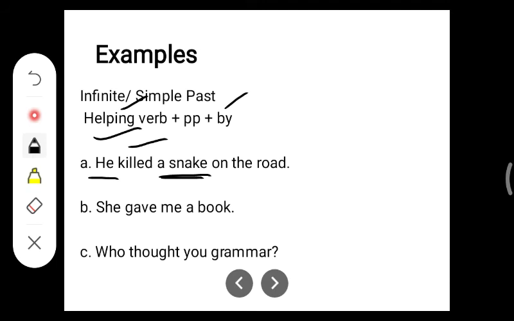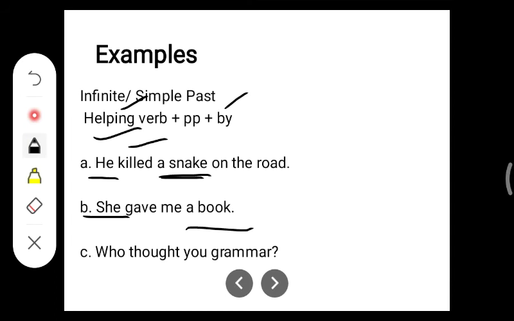Next example, she gave me a book. Here a book is the object and she is the subject. A book was given by her to me.